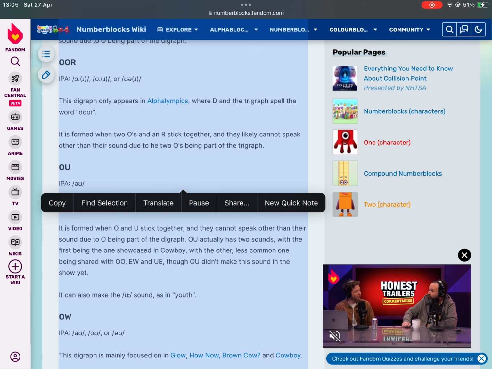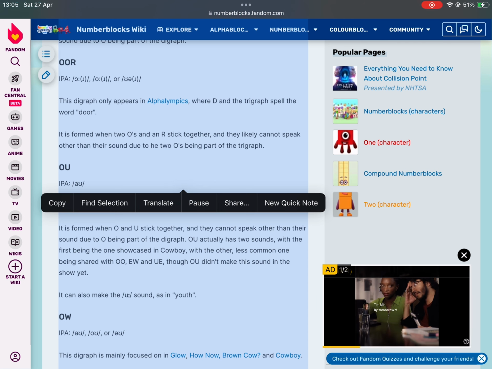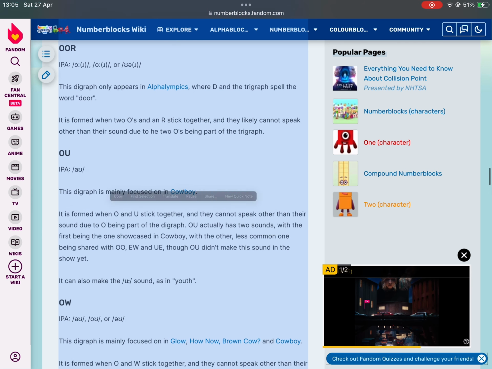OOR, IPA, OW, or. This digraph only appears in Alphalympics, where D and the trigraph spell the word door. It is formed when two O's and an R stick together, and they likely cannot speak other than their sound due to two O's being part of the trigraph.